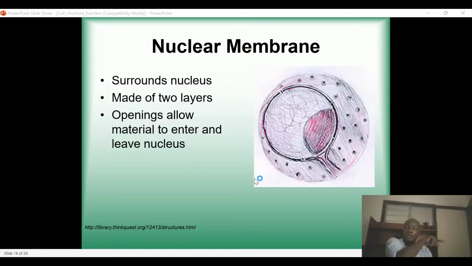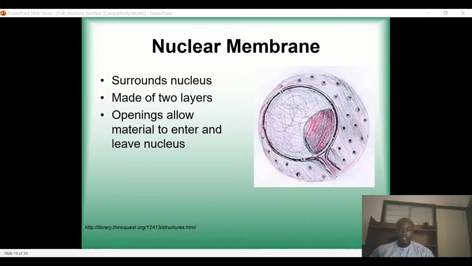And then from the cytoplasm, maybe there are some proteins or some biomolecules that want to get into the nucleus. The instruction will also be sent to the nuclear membrane that the nucleus is in need of this from the cytoplasm. And then the nuclear membrane will allow it to get into the nucleus for the proper functioning of the body.